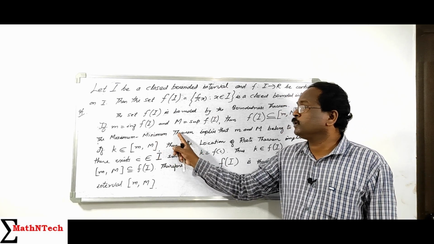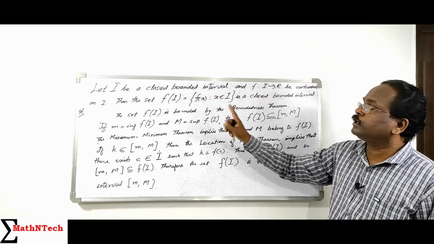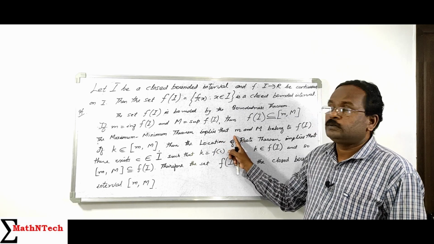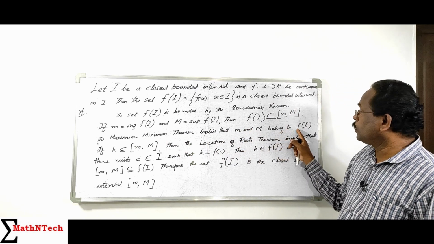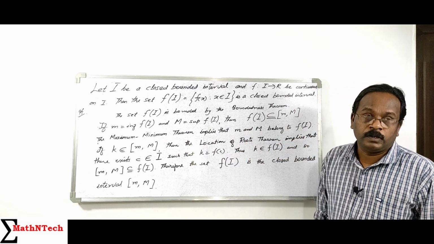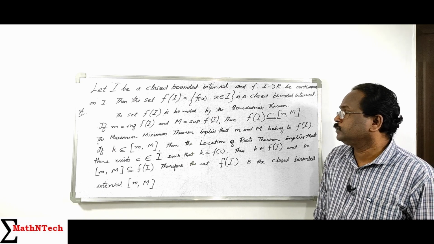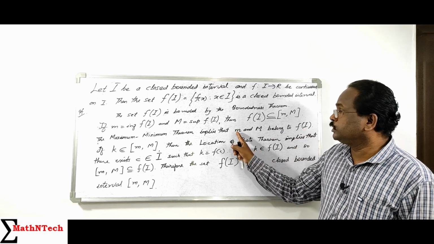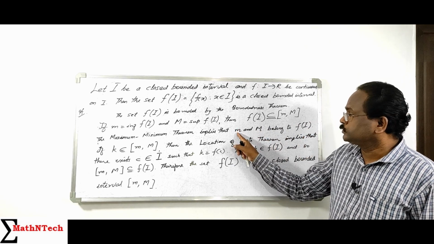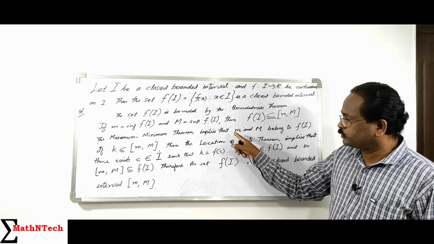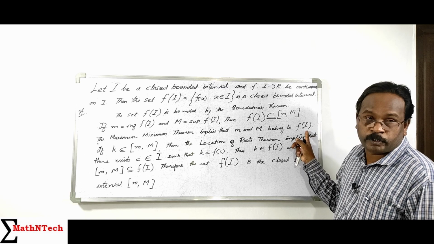Again, the maximum minimum theorem. Let I be a closed bounded interval and f from I to R be continuous on I, then by the maximum minimum theorem, the infimum value and the supremum value belong to this set f of I. f has absolute maximum and absolute minimum on the interval I. At some point on I we get the infimum value and at some other point we get the supremum value. So clearly small m and capital M, the absolute minimum and absolute maximum, belong to the set f of I. That is the maximum minimum theorem.